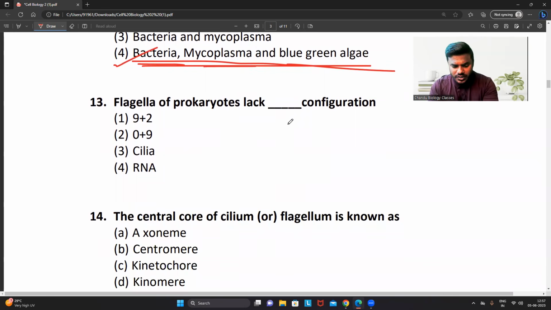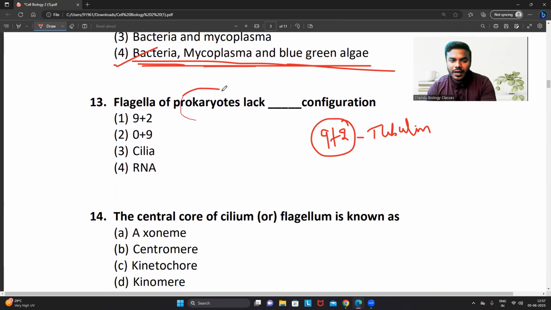Flagella of the prokaryotes lack what kind of configuration? When we are reading about the flagella, friends, we will read it. It contains 9+2 arrangement, 9+2 tubulins arrangement in the axoneme, which you can't observe in the prokaryotes. Hence the correct answer is 1.